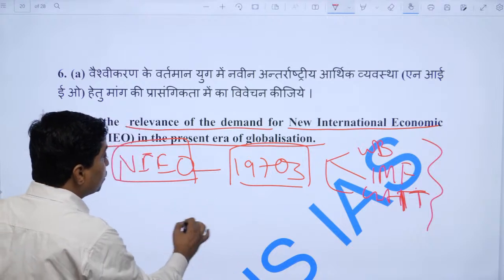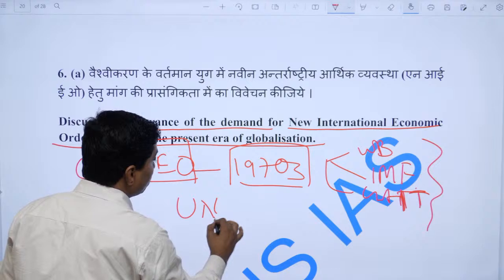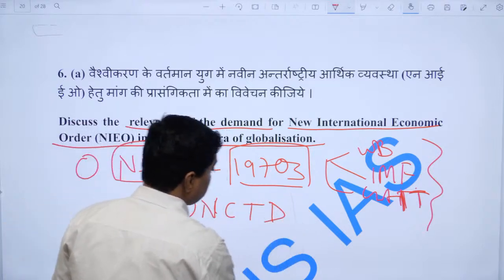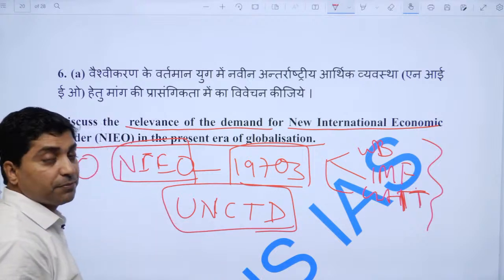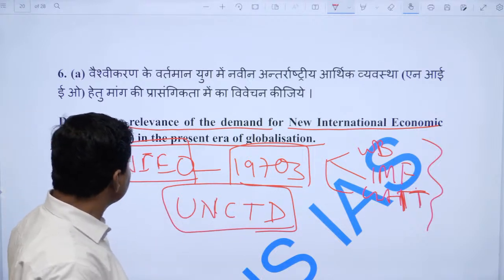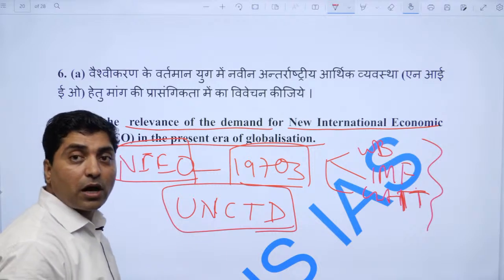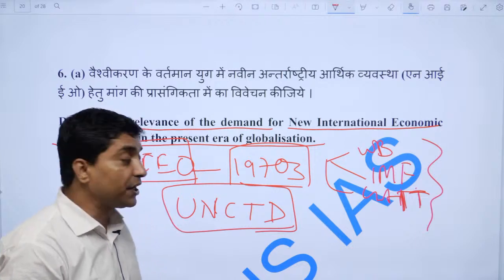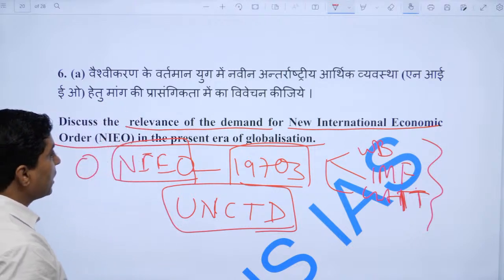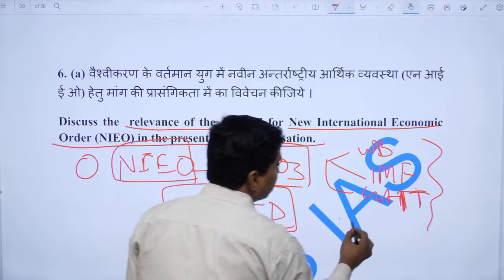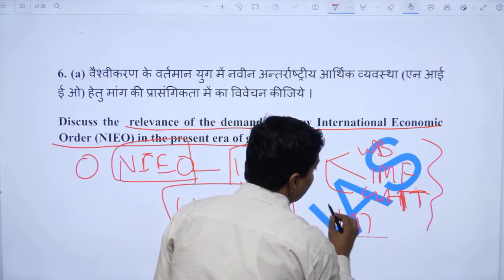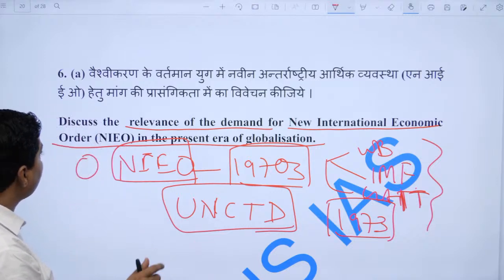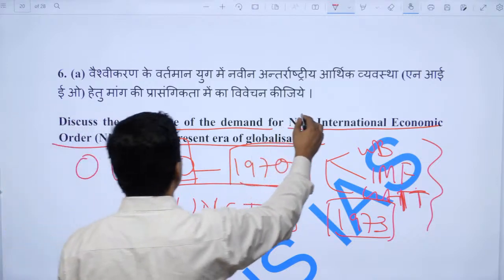The UNCTAD report actually finalized how the existing economic order was favoring the developed countries in 1970. And the 1973 oil crisis was the juncture from which the world demanded a new international economic order.